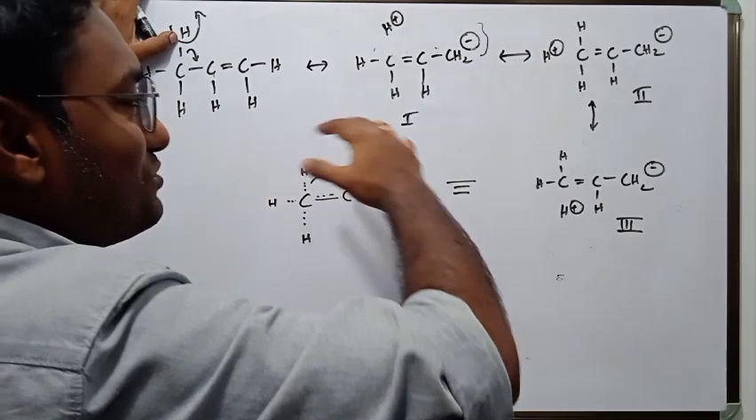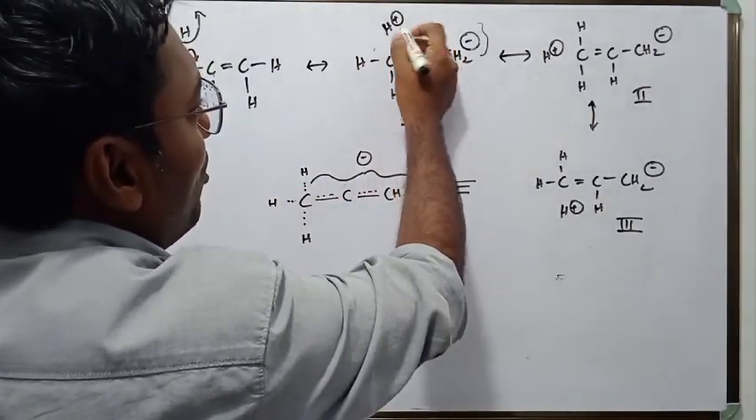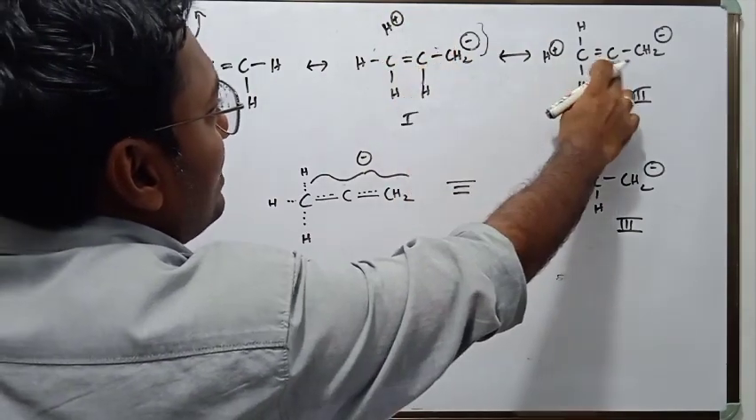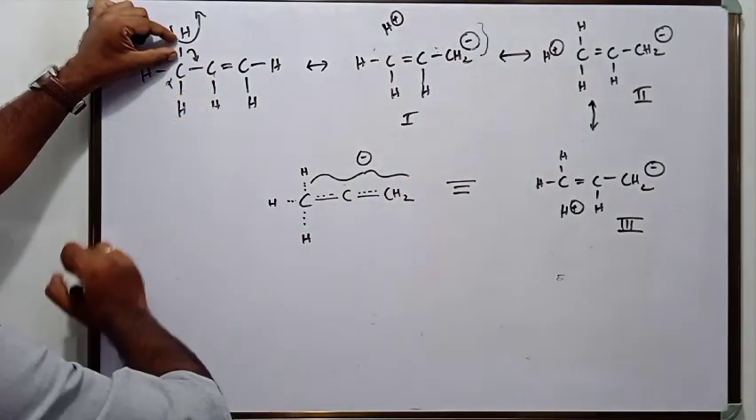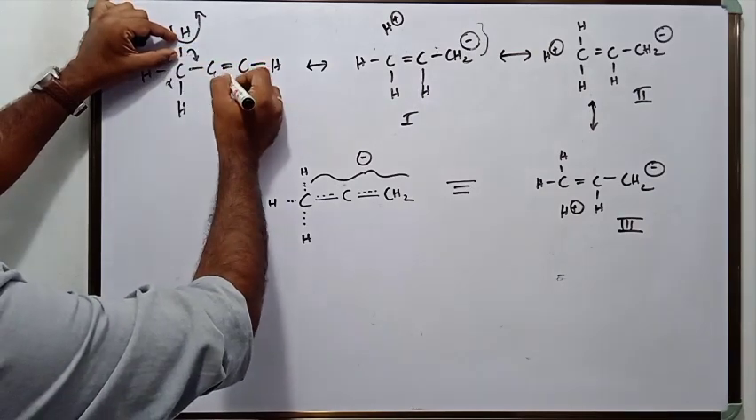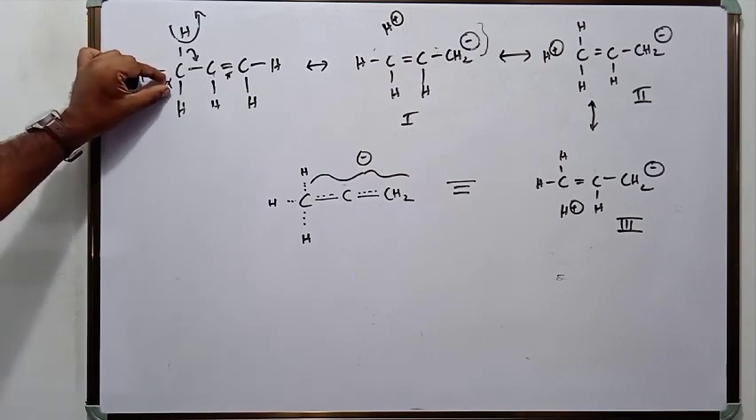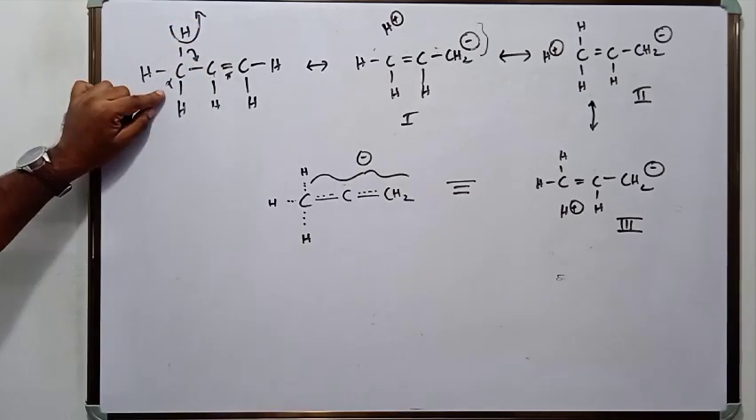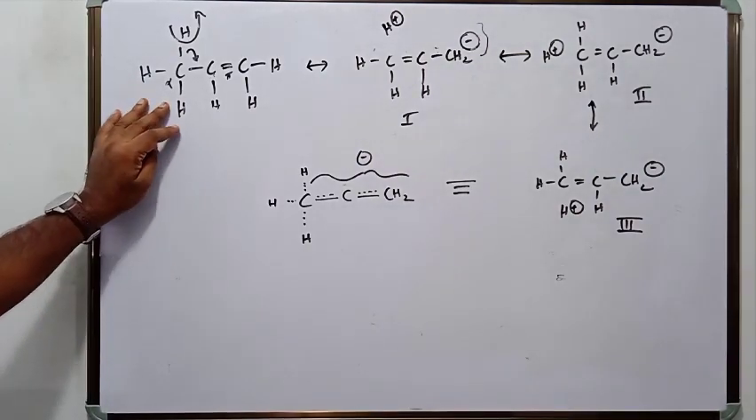So hyperconjugation involves the interaction of the sigma electron of the alpha carbon-hydrogen bond with the pi electron of the double bond. And because it involves the interaction of sigma electrons of the carbon-hydrogen bond with the pi electrons of the carbon-carbon double bond, this is also called sigma bond resonance. So these are the points.